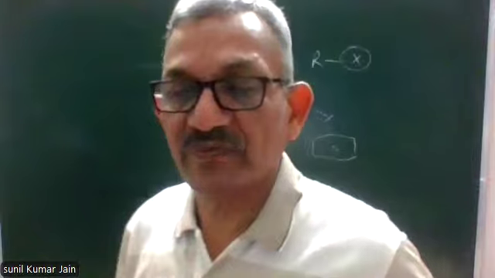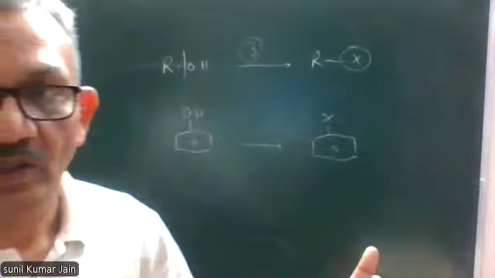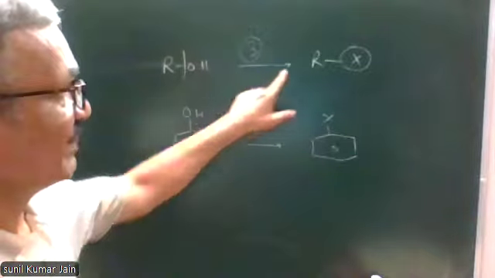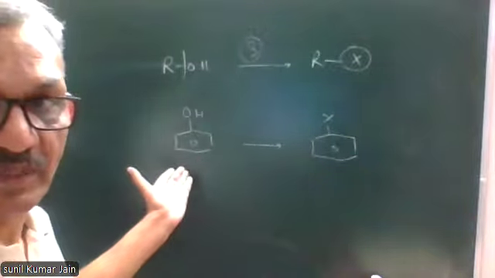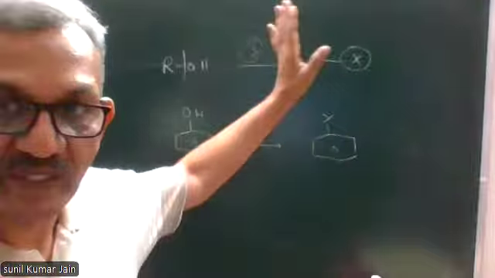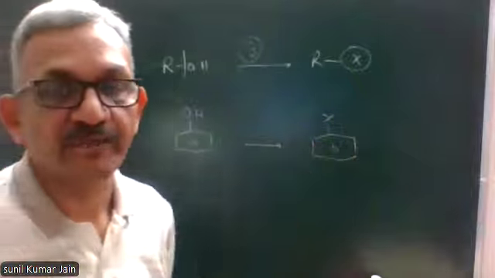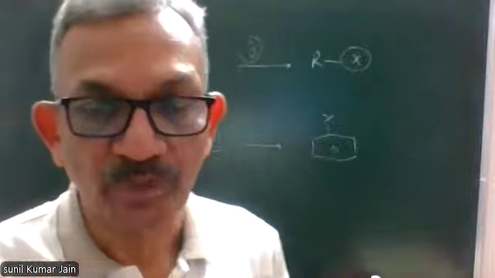Because if you want to convert phenol into aryl halide, we'll have the feeling that it's the same type of method, the same type of process. We have to replace OH by halogen. So can those three methods be used for the conversion of phenol into aryl halide? The answer is no. But why not?